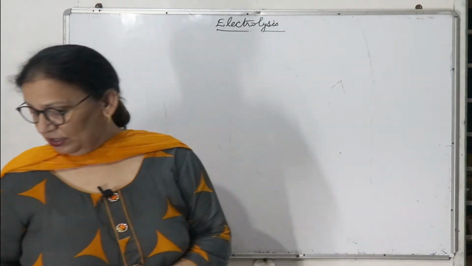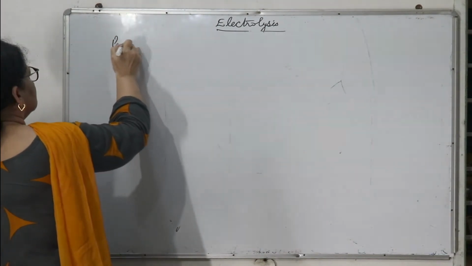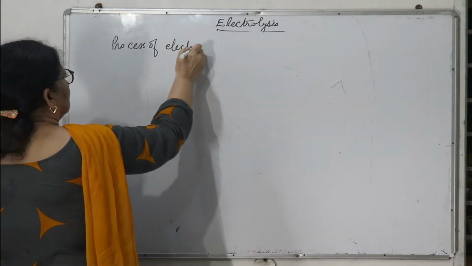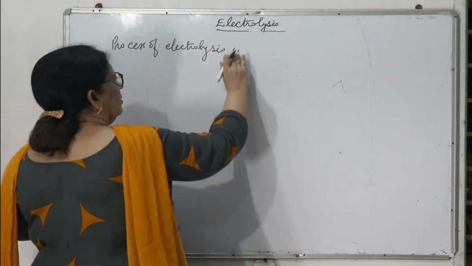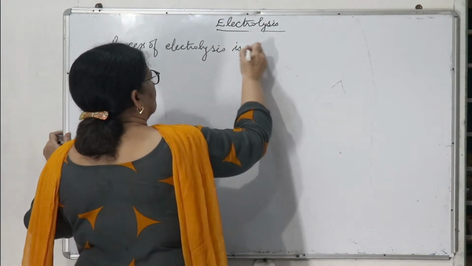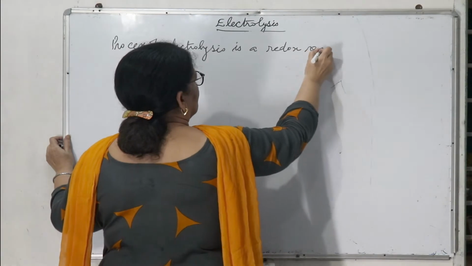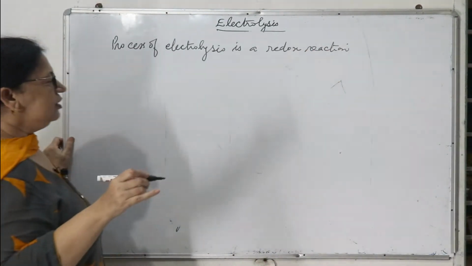Next is that the process of electrolysis is a redox reaction. Now what is a redox reaction?